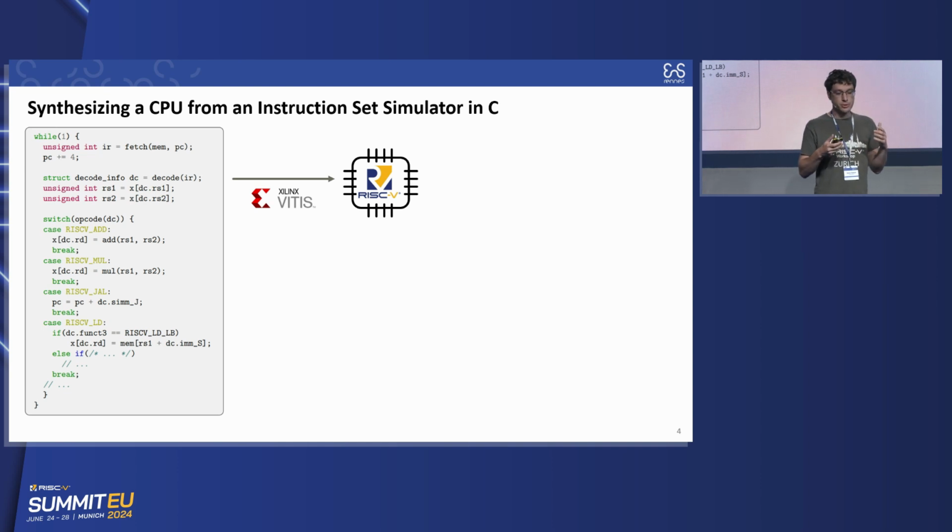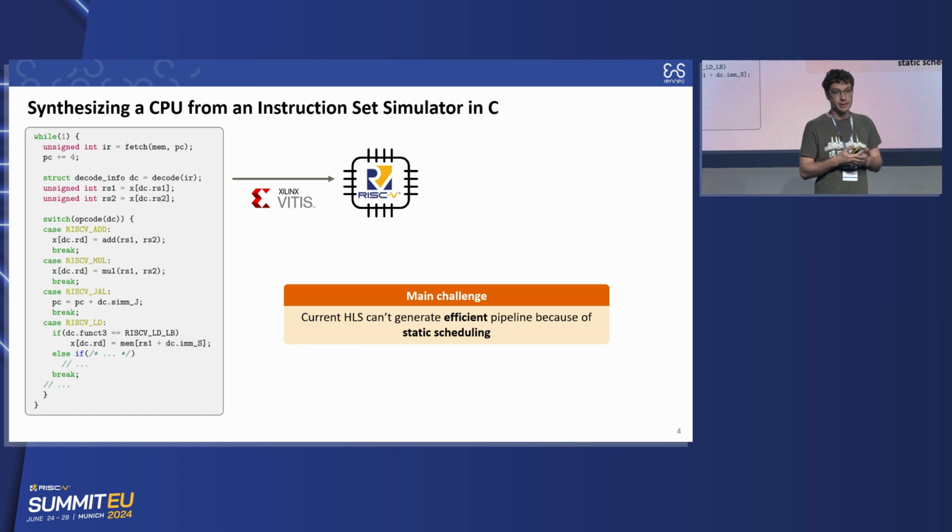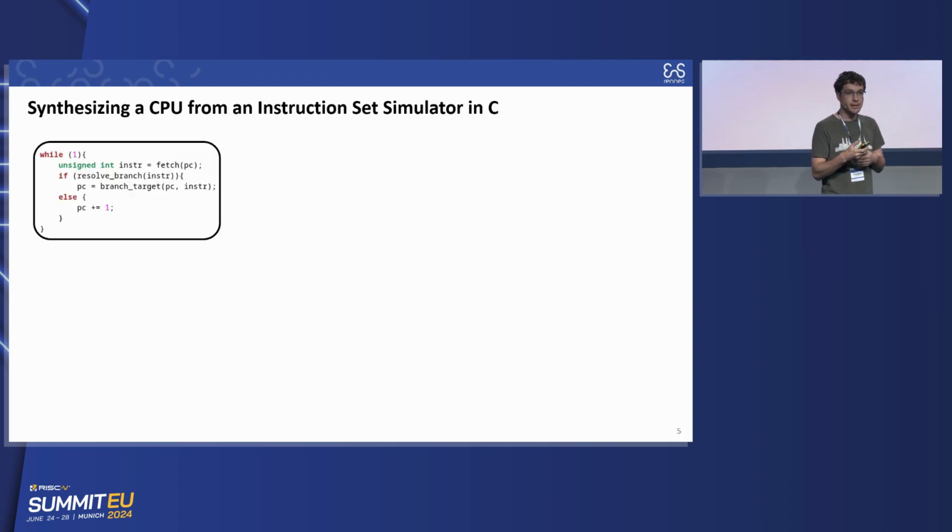And you want to use this simulator to feed a high-level synthesis tool and obtain an efficient pipeline microarchitecture. Currently, it does not work because current tools are based on static scheduling, which cannot generate efficient pipelines for processors. I will try to explain why it does not work.